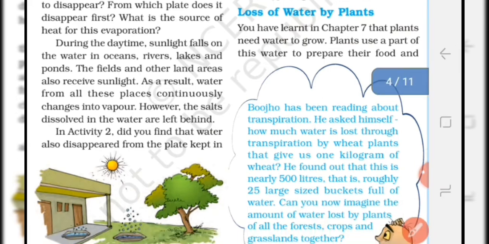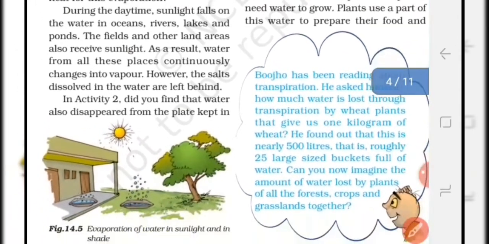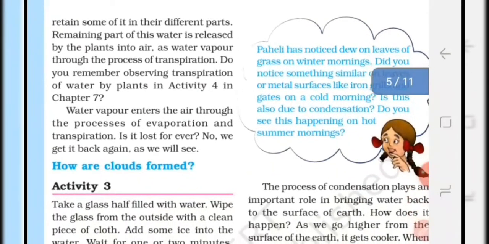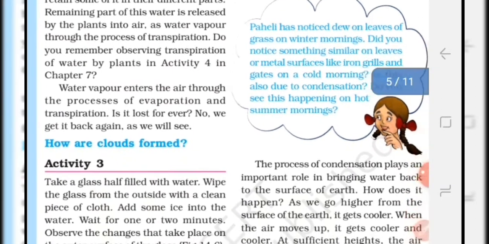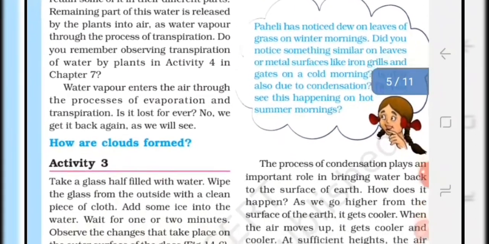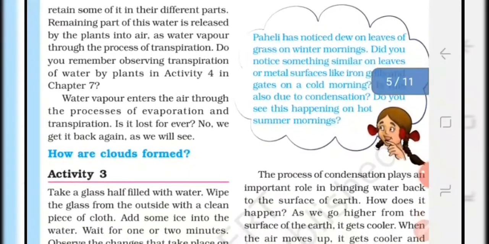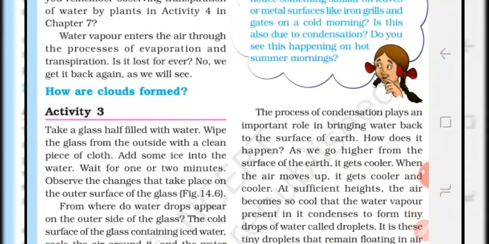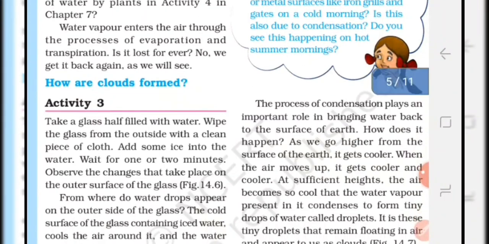Some part of the water is used for food preparation and some part of the water is retained in their different parts, and the remaining water is released by the plants into the air in the form of water vapors, and this process is known as the transpiration process. Okay, so water vapors enter the air through the process of evaporation and transpiration.